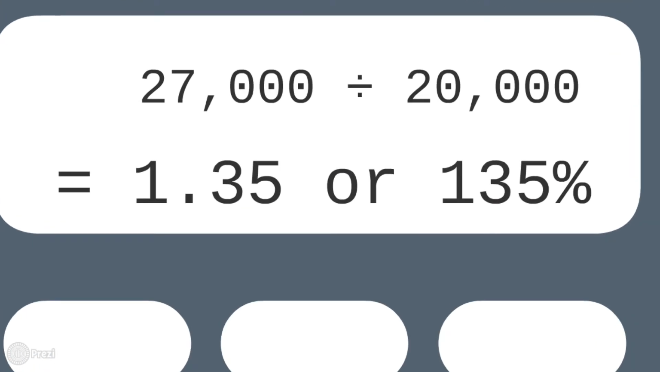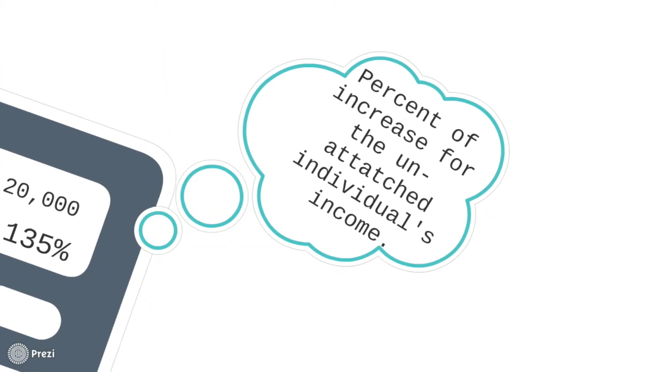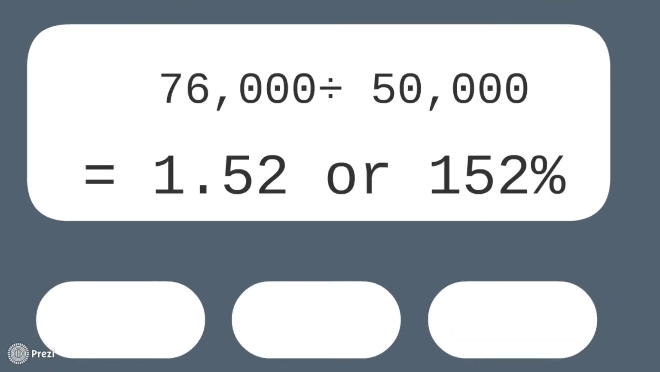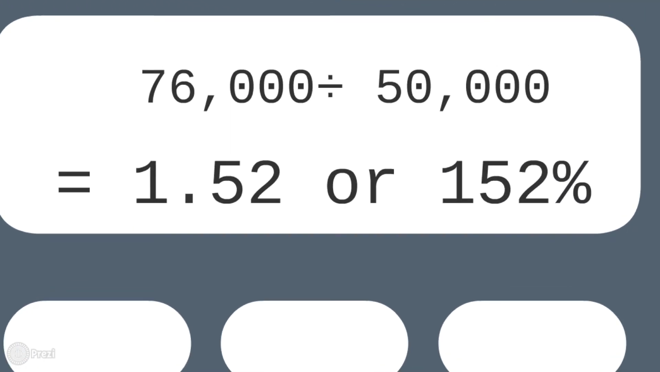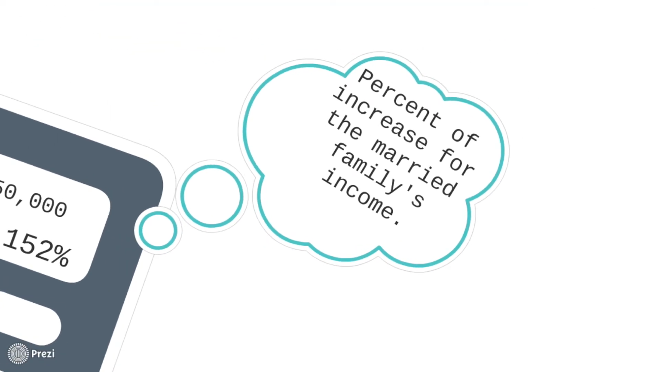1.35, or 135%, which is the percent of increase for the unattached individual's income. Now, if we use the same technique for the family income, we come up with an increase of 1.52, or 152%, which is the percent of increase for the married family's income.